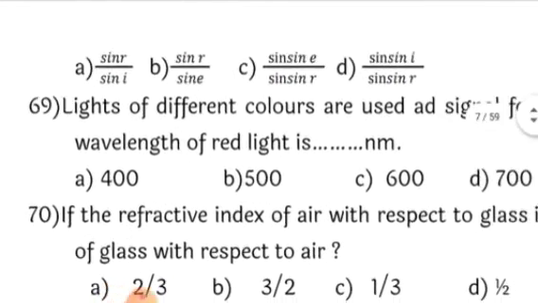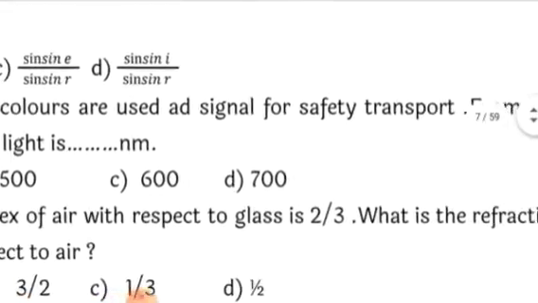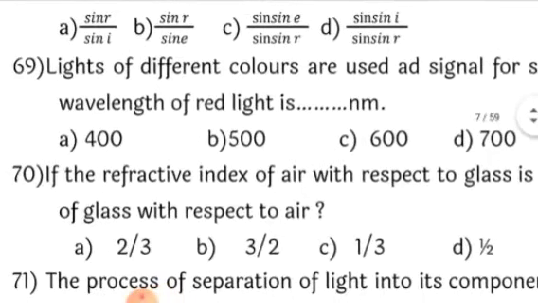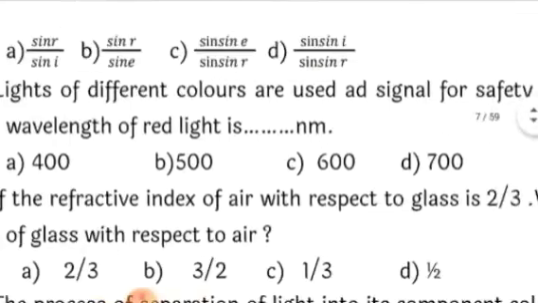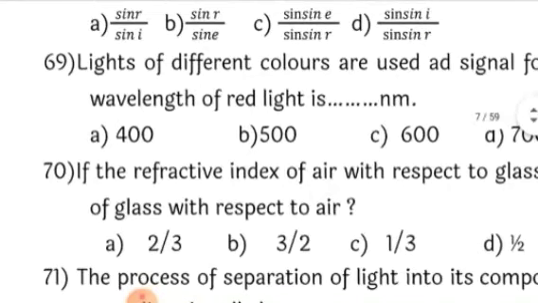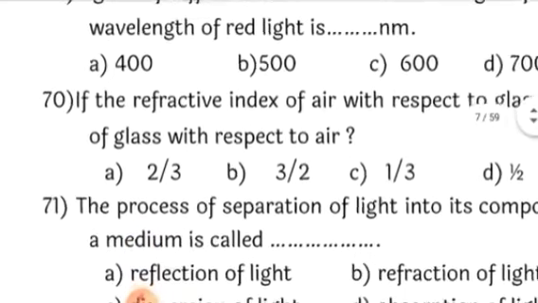Next, lights of different colors are used at signals for safety in transport. From this, the wavelength of the red light is the highest, and therefore it can be seen from very far also. Red light has 700 as the wavelength, whereas 400 is of the violet color, which is the least. So 700 is the correct answer, 700 nanometers.